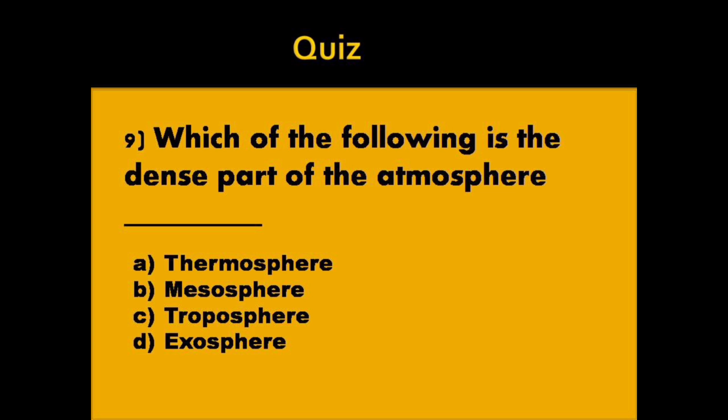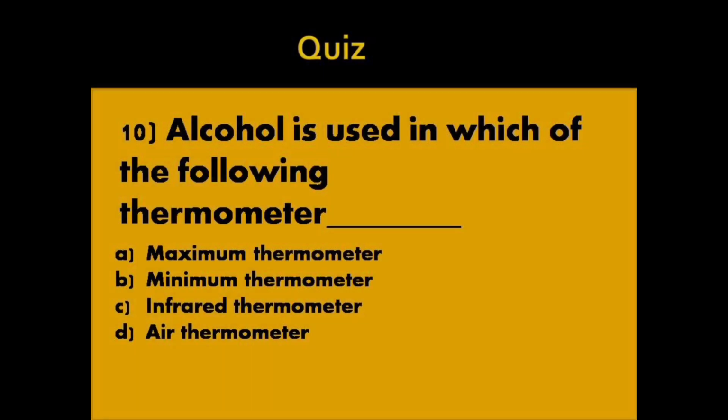Option A, thermosphere. Option B, mesosphere. Option C, troposphere. Option D, exosphere. Answer, option C, troposphere. The last and final question of this quiz. Alcohol is used in which of the following thermometer?